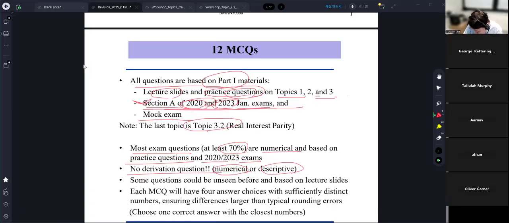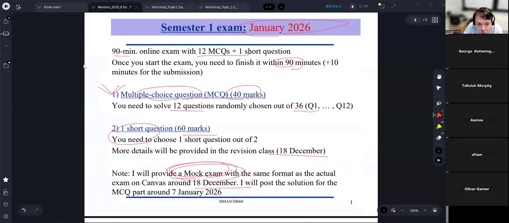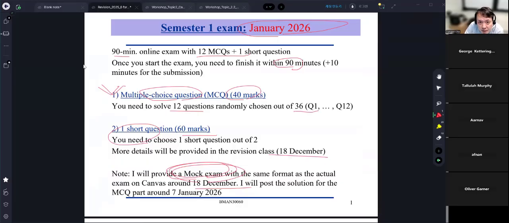Since several students joined these sessions, I'm going to revisit this briefly. There will be an online exam in January 2026. It will be a 90-minute exam, and you will have 10 minutes of extra time for your online submission. There will be two sections, the MCQ section and the short question section. In the MCQ section, you need to solve 12 questions, randomly chosen out of 36 questions. For the short questions, you're going to choose one out of two. I will provide more information on this on December 18th.